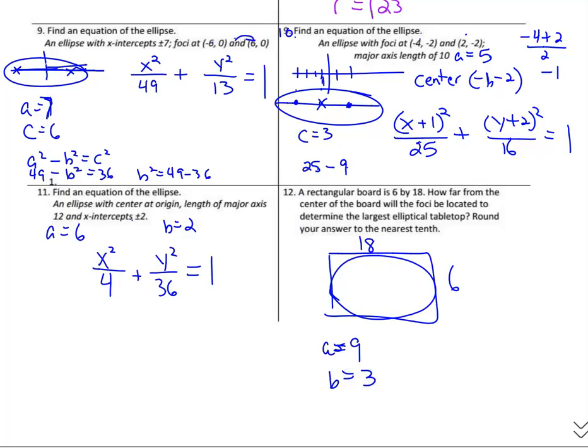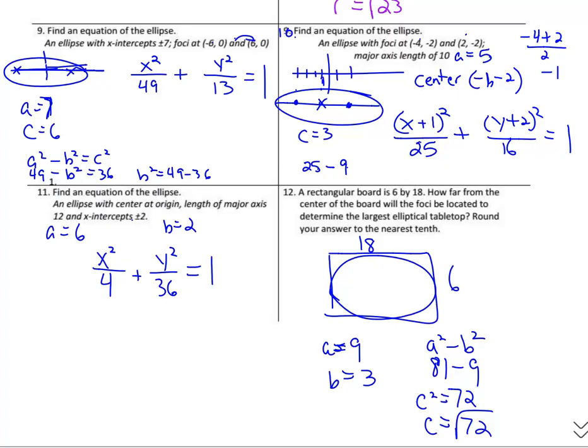Well, c is where the foci are going to be. So if we take a squared minus b squared, that is 81 minus 9, which is 72. So c squared is 72. So where would c be located? The square root of 72.